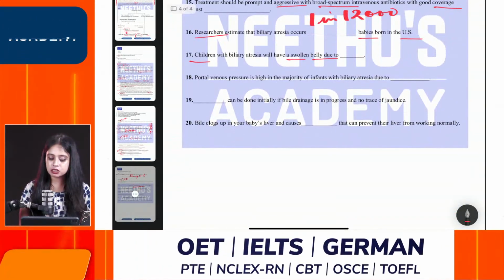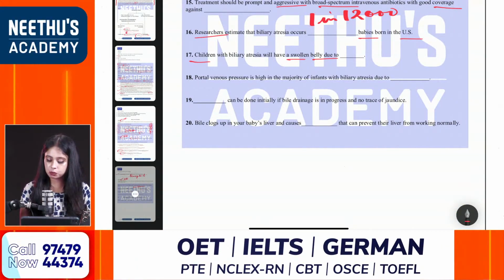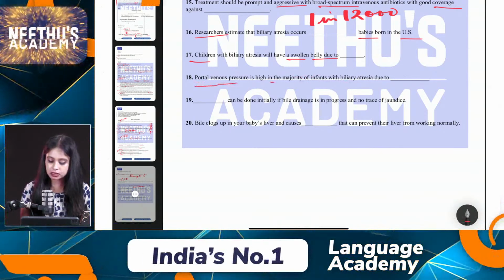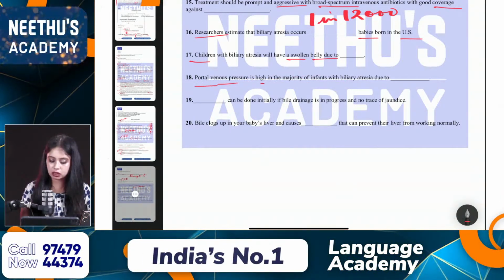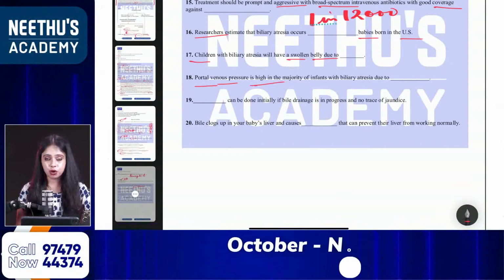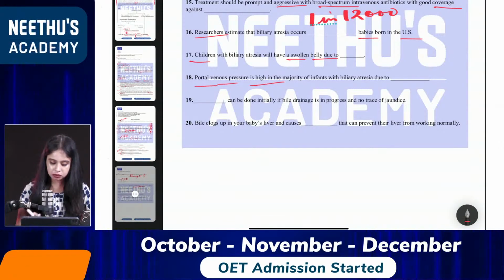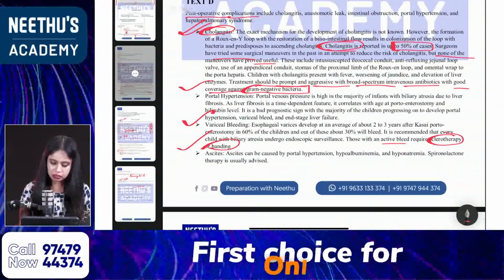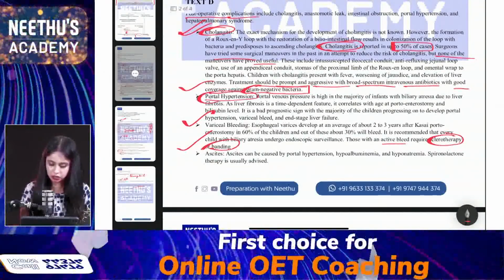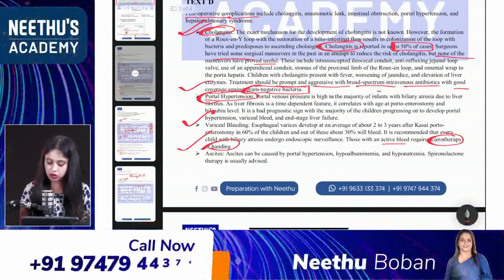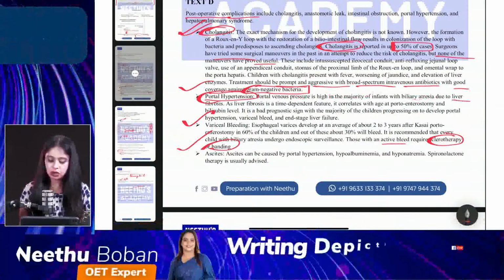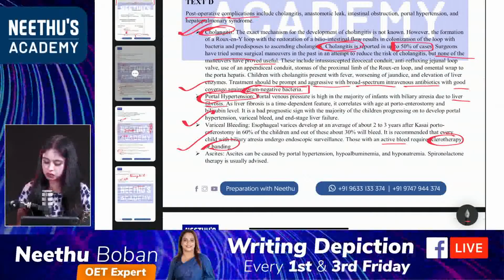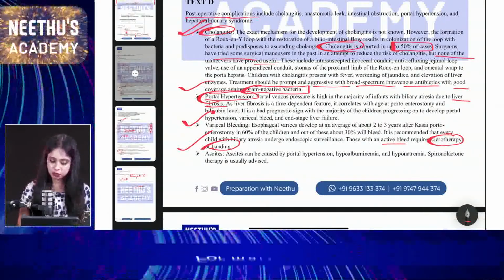18. Portal venous pressure is high in the majority of infants with biliary atresia due to. So portal venous as well as pressure, or I'm just marking high. Due to what? What is the correct answer here? It is mentioned in text D, and I think portal hypertension is mentioned here. Portal venous pressure is high in the majority of infants with biliary atresia due to liver fibrosis. So answer is liver fibrosis. Very good. Divi, yes, Sudha, liver fibrosis.